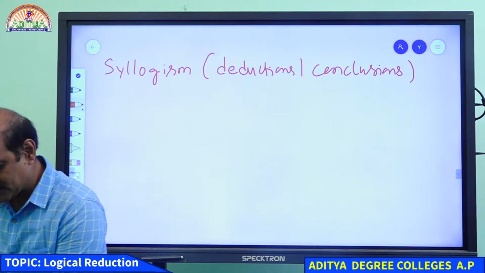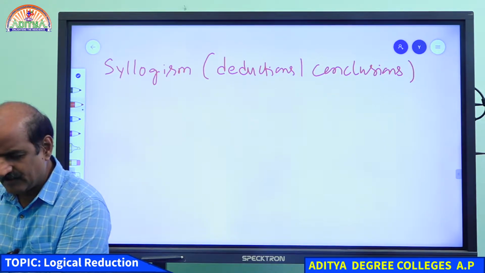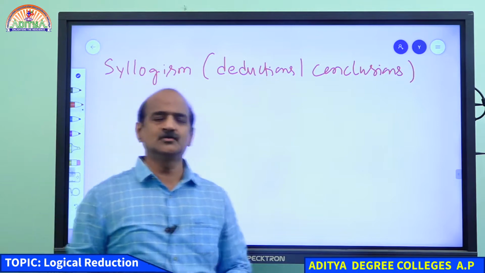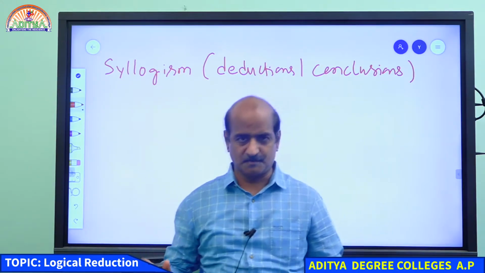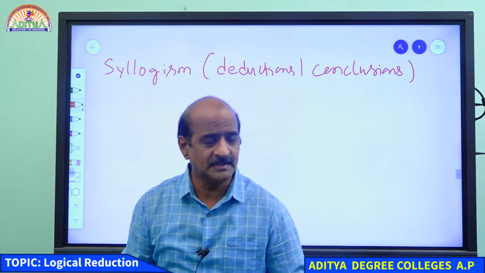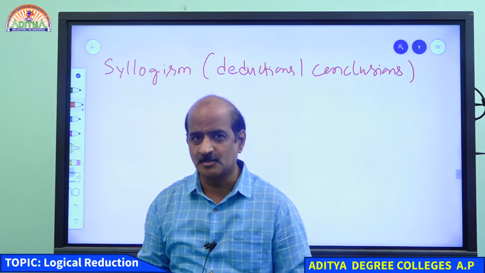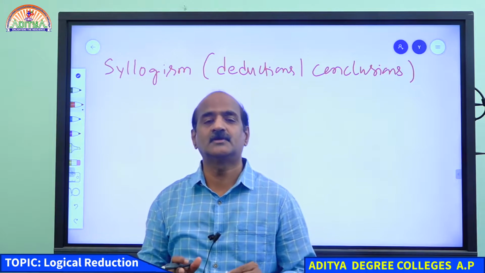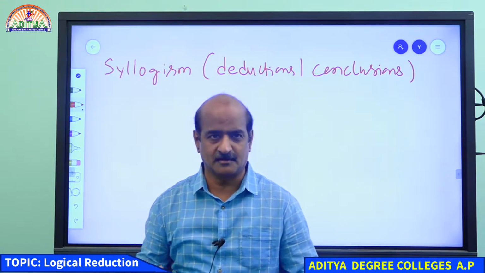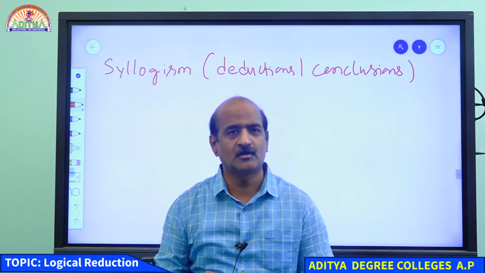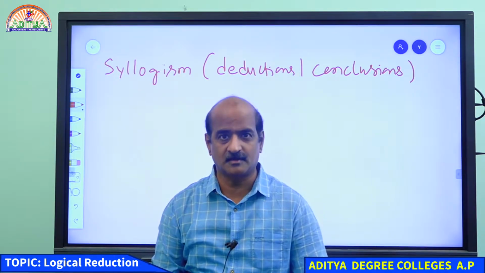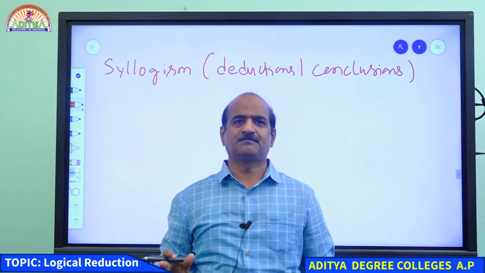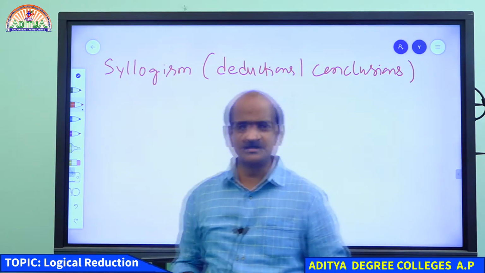Students, as I told you, in syllogistic reasoning, we will be given two statements, and basing on the two statements, you are supposed to get the conclusion. But the simple thing as far as getting the conclusion is concerned is, with the help of the two statements, try to draw a diagram. If you are able to draw a single diagram, there is a chance of getting the conclusion, or else conclusion doesn't follow. So this is all about syllogistic reasoning.